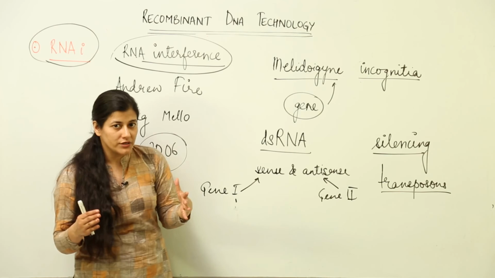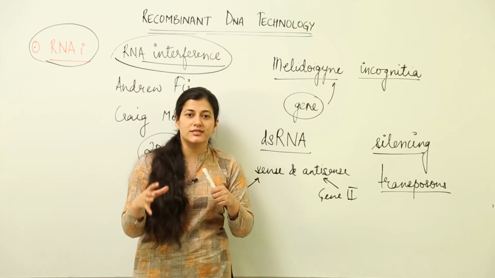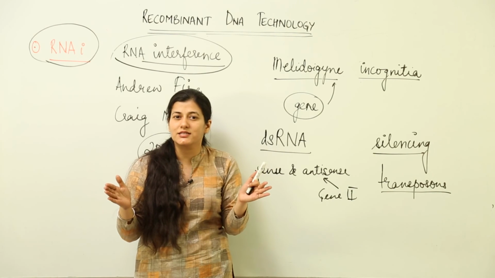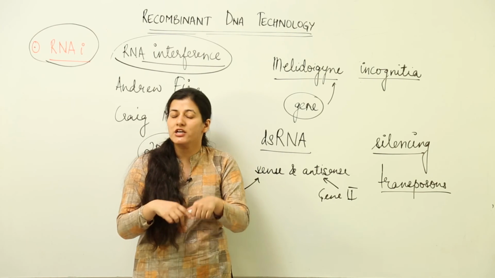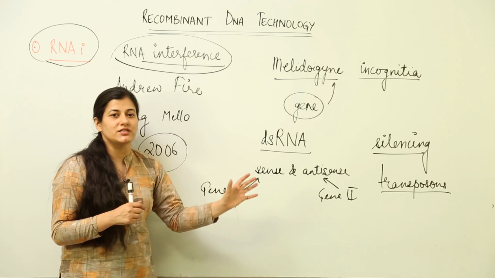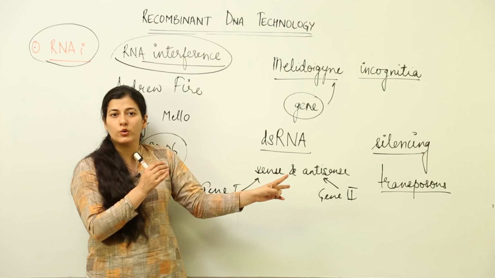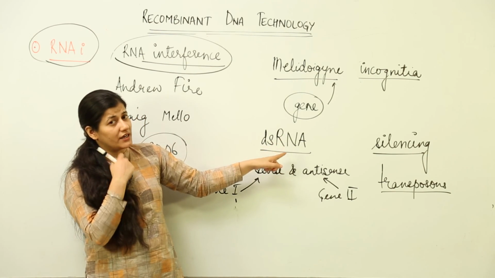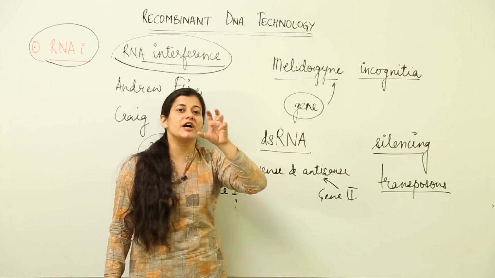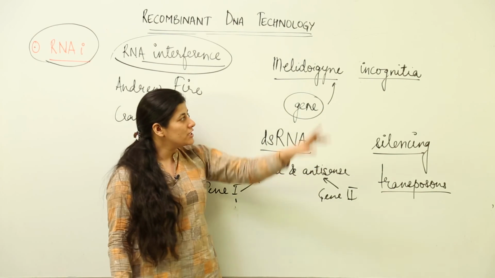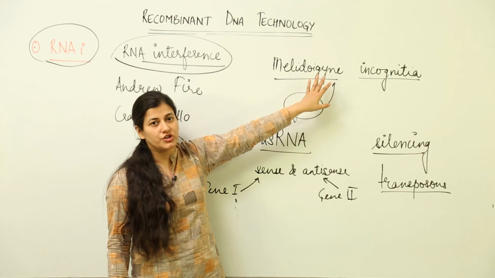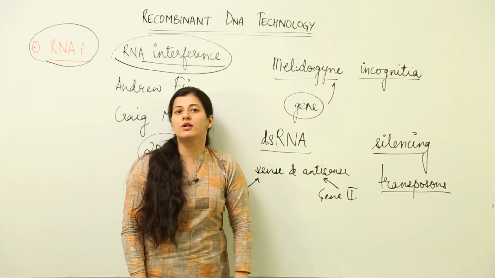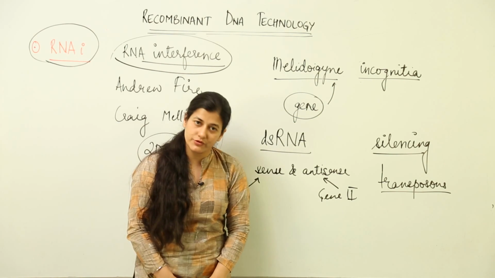You do not have to go beyond it, because there are many concepts like the dicer concept, how they change into small nucleotides, how the sense and antisense strands get separated. Do not get into depth of that. Just remember that the antisense and sense would come together, two different genes would be coding for them, and they would form double-stranded RNA. That double-stranded RNA is going to do silencing at the transcriptional level. Now, silencing of what? The gene which is responsible for the pathogenic activity of this particular nematode. So this is all about RNA interference that you have to remember.